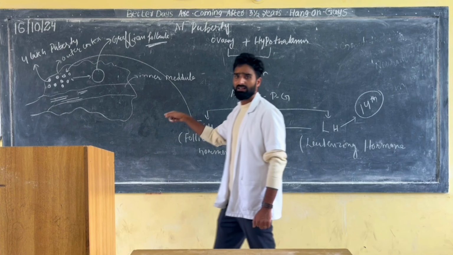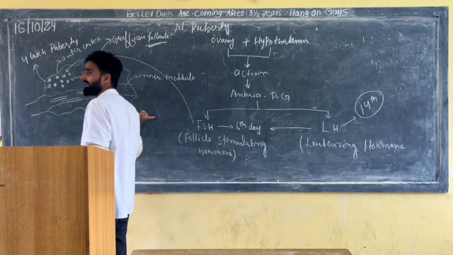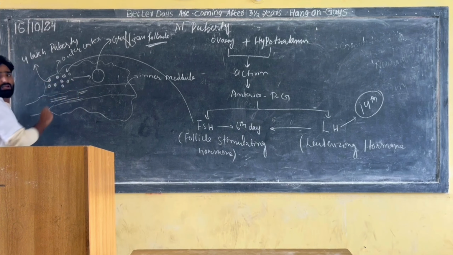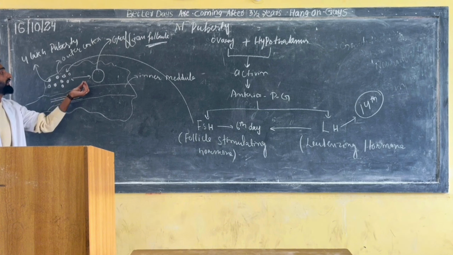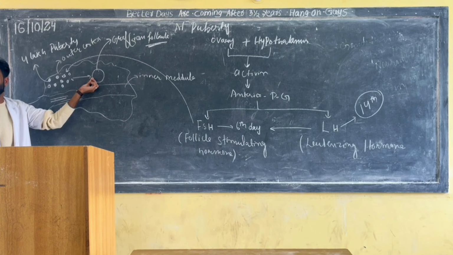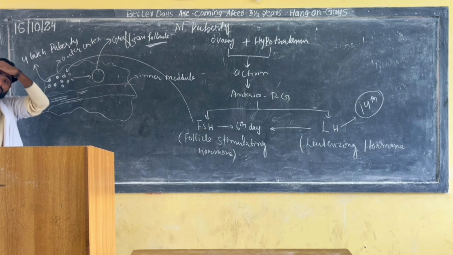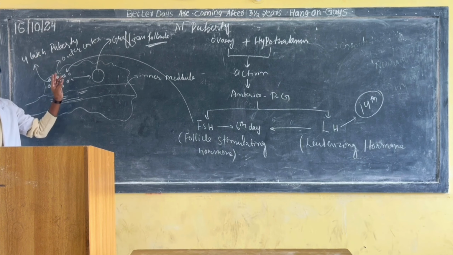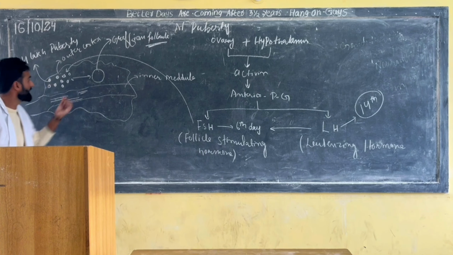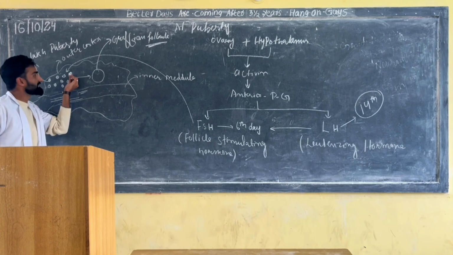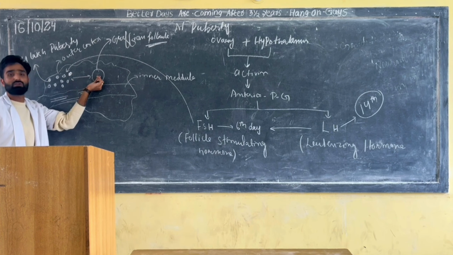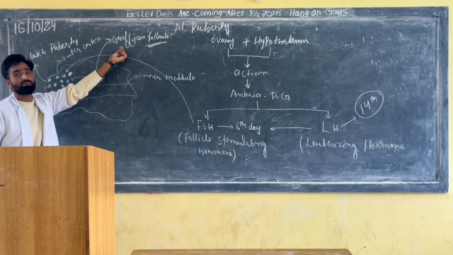from the 6th day only, this FSH will act on the immature follicles, and it will take until the 14th day of the menstrual cycle to mature the follicle. To mature the follicle means it will take the 7th day, 8th, 9th, 10th, 11th, 12th, 13th and 14th day. It will be mature. For example, this FSH will act on this follicle. This is the immature follicle, and then it has to change into the mature follicle. Mature follicle is also known as Graafian follicle.